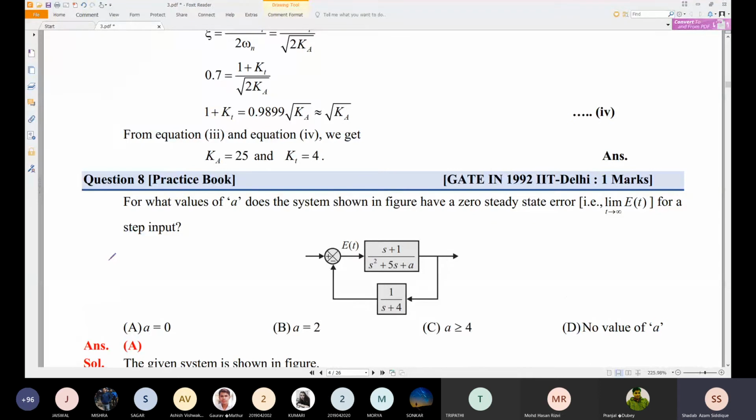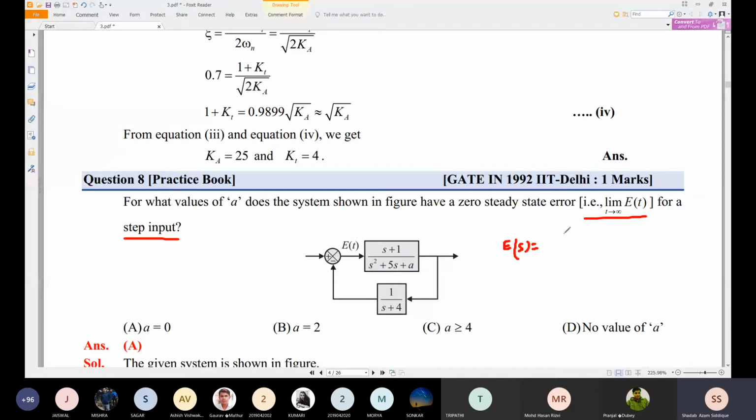This is the problem. For what value of A does the system shown in figure have zero steady state error? The steady state formula given is steady state error, the limit as t tends to infinity of e of t, for a step input. So the input which is applied is step, and here e of t can be found out. What is e of t?